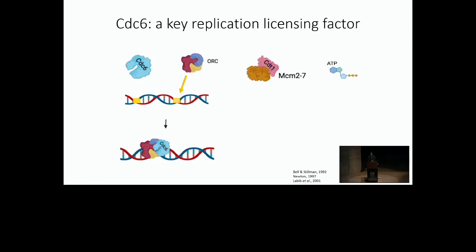We need ATP hydrolysis so that we can get a double hexamer of these MCM2-7 proteins, and they interact via their N terminals in a head-to-head fashion so that they can go in a bidirectional way. So here in G1, we only have helicase loading. We don't have helicase activation until we reach S phase.